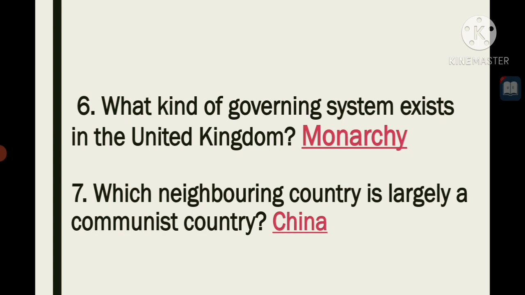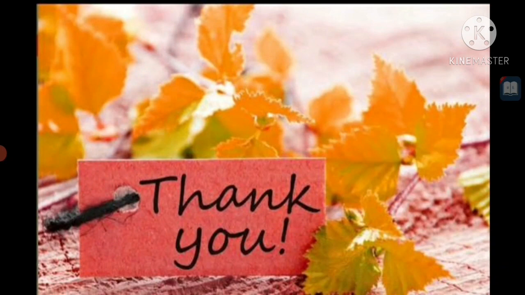Next, last one, which neighboring country is largely a communist country? That is China. And this is all about forms of government.